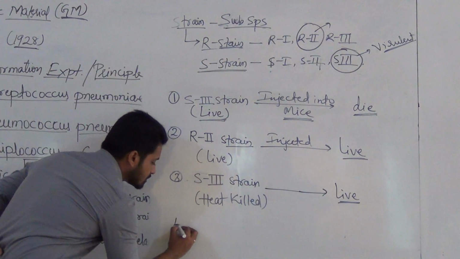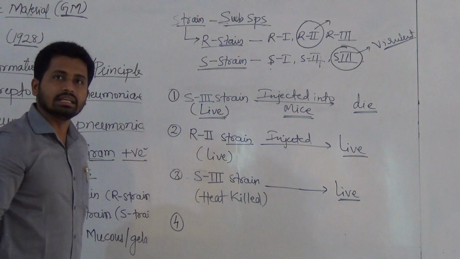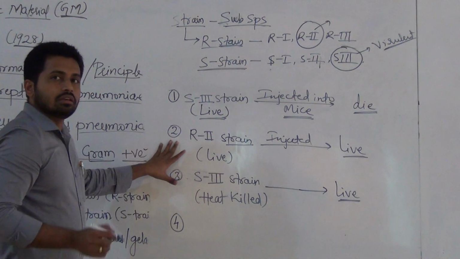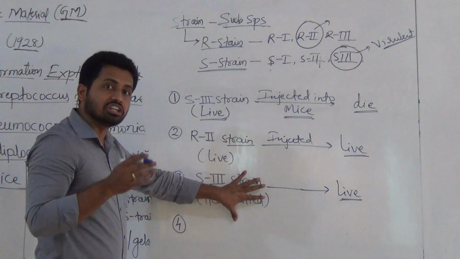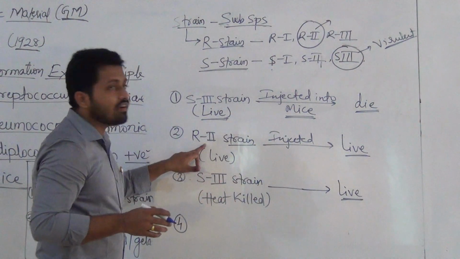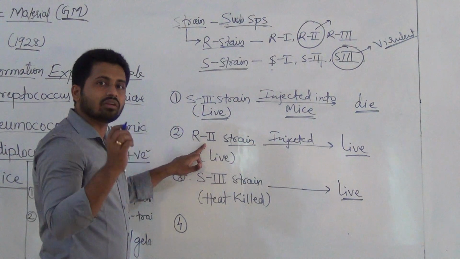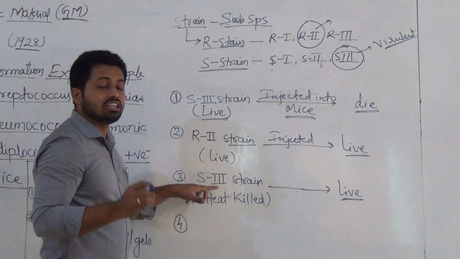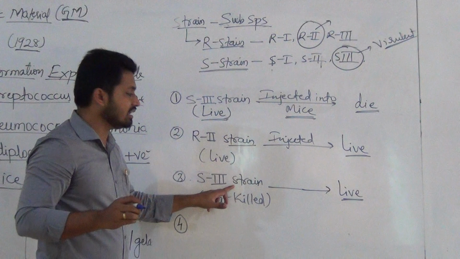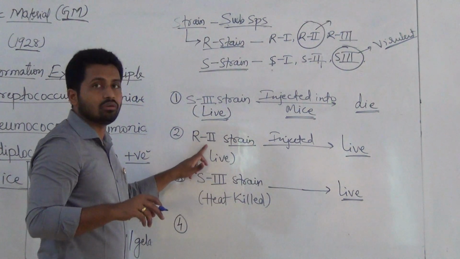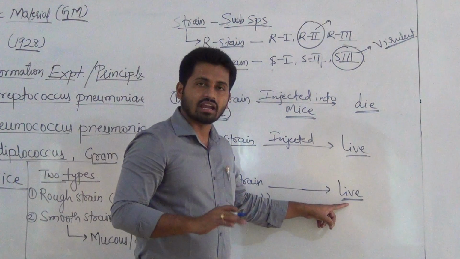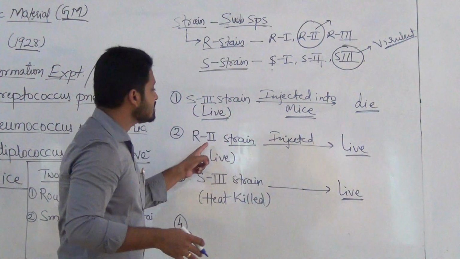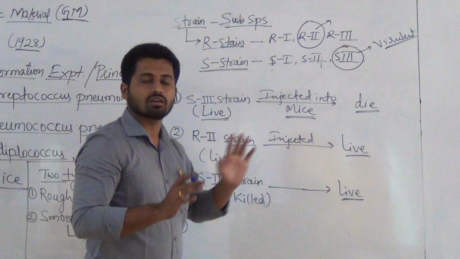Next, in the fourth experiment, what he did, he mixed the heat killed S3 and live R2. Very important. This one is dead already, which will not cause disease, and the mice survive. This one is living but it will not cause disease.